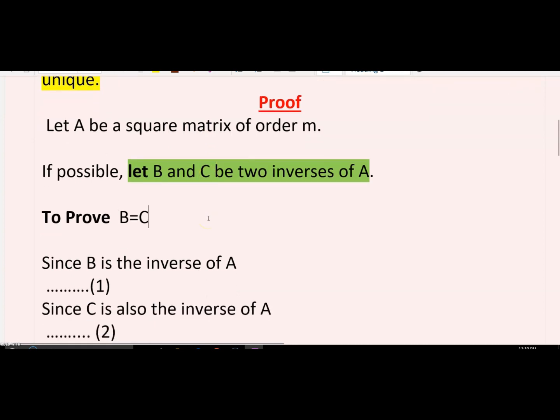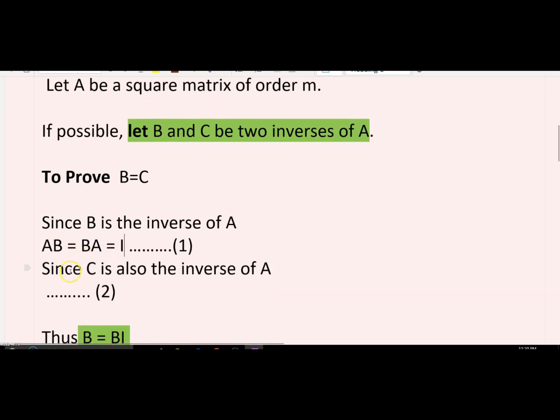So let's start. Since we know that B is the inverse of A, from the definition, AB is equal to BA is equal to I. According to the definition.